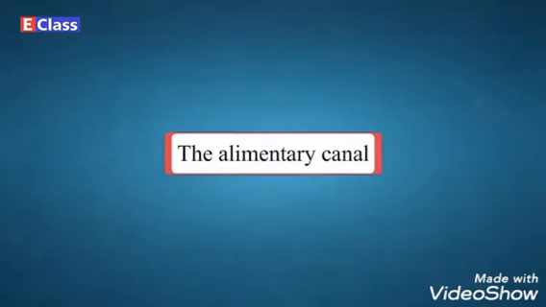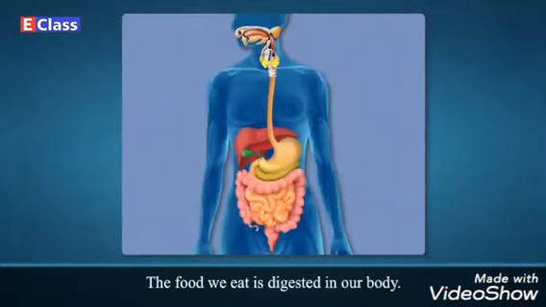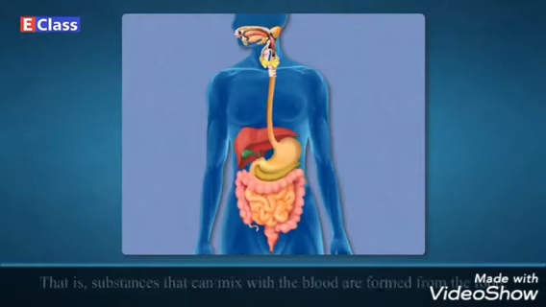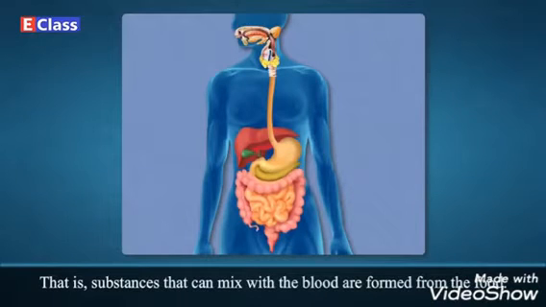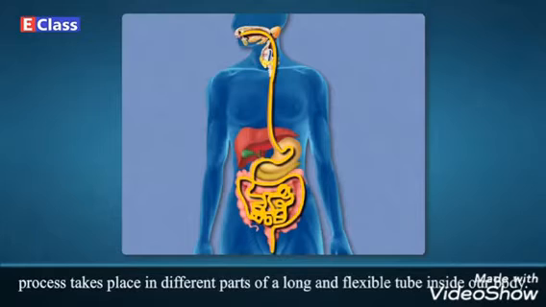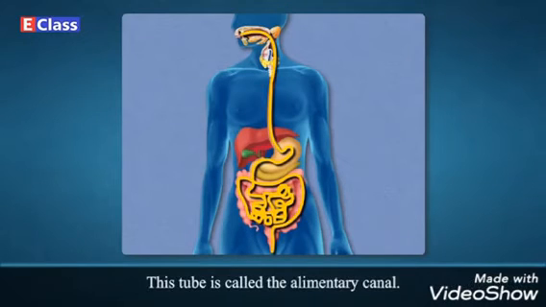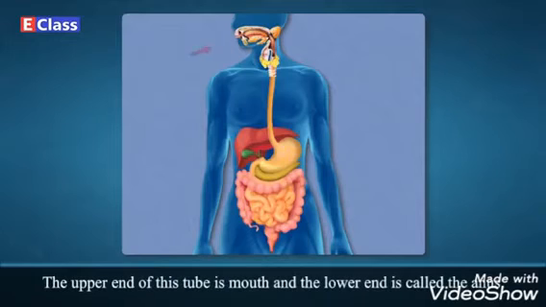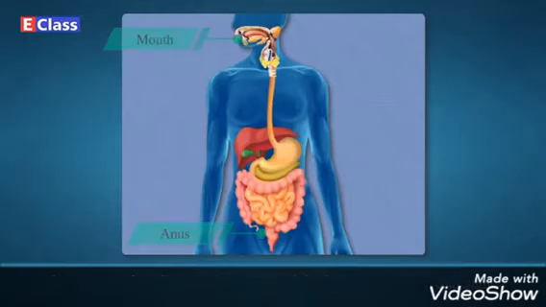The alimentary canal. The food that we eat is digested in our body. Substances that can mix with the blood are formed from the food. This process takes place in different parts of a long and flexible tube inside our body. This tube is called the alimentary canal. The upper end of the tube is the mouth and the lower end is called the anus.